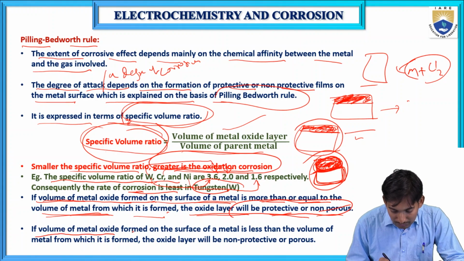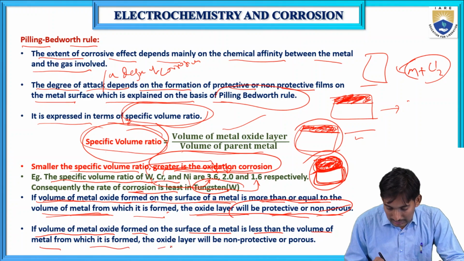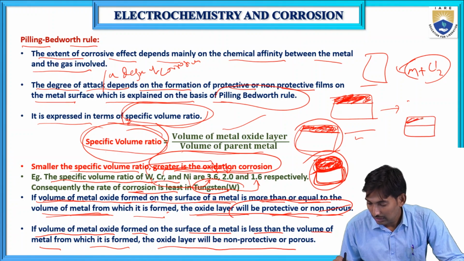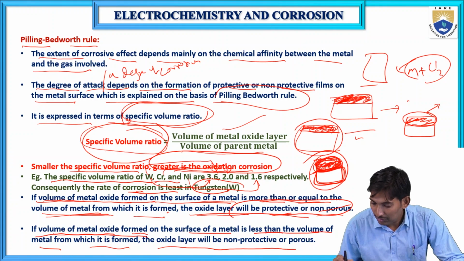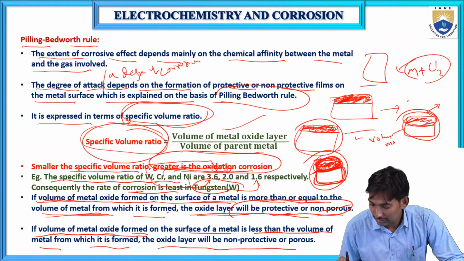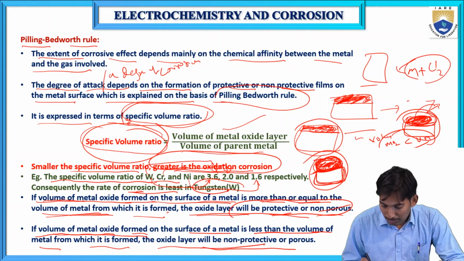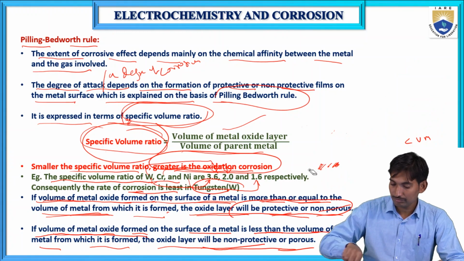If the volume of metal oxide formed on the surface of the metal is less than the volume of the metal from which it is formed, the oxide layer will be non-protective or porous. This is a metal. If it forms some metal oxide whose volume is less than the volume of the metal, then that layer is called non-protective or porous.